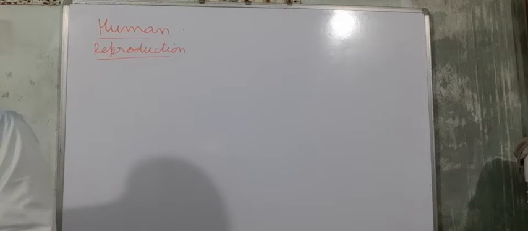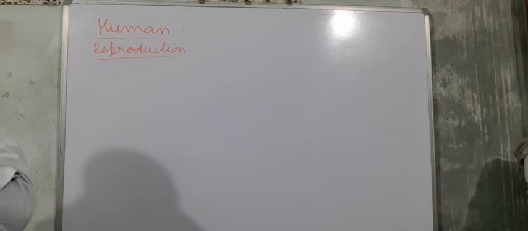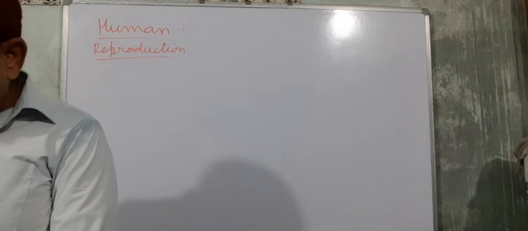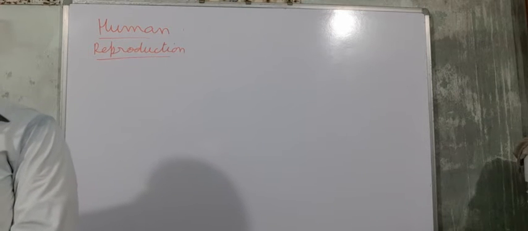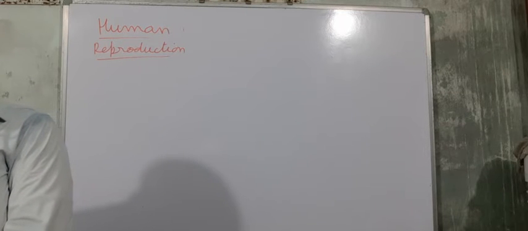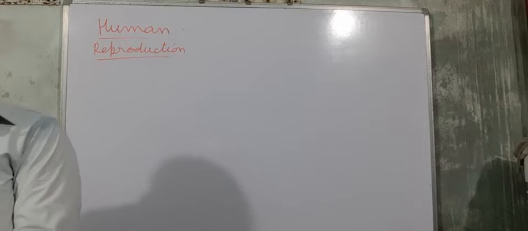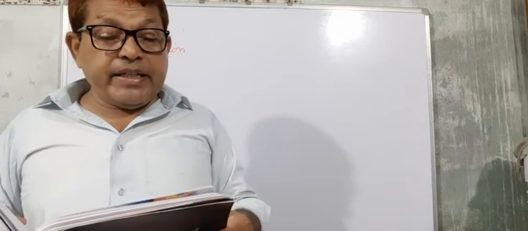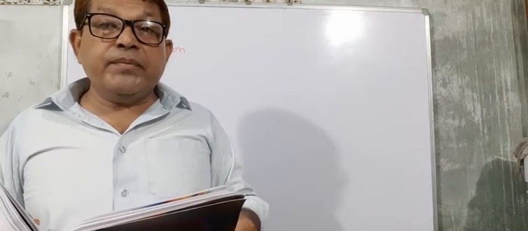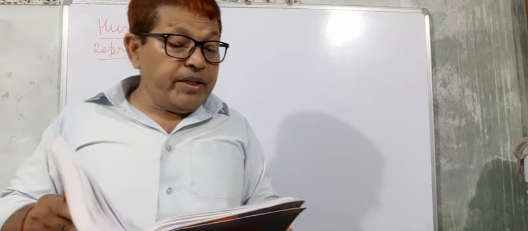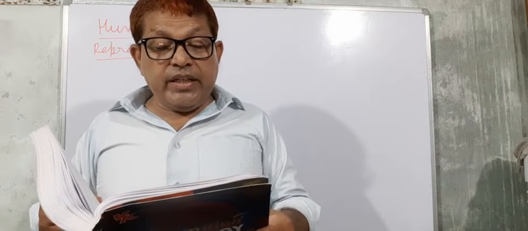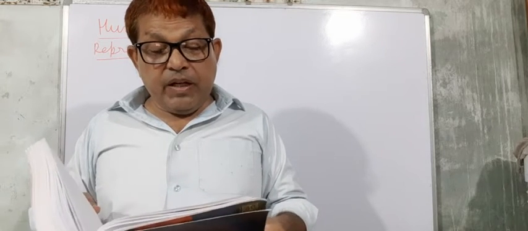Now next one. Acrosomal reaction of the sperm occurs due to: A, its contact with the zona pellucida of the ova. B, reactions within the uterine environment of the female.